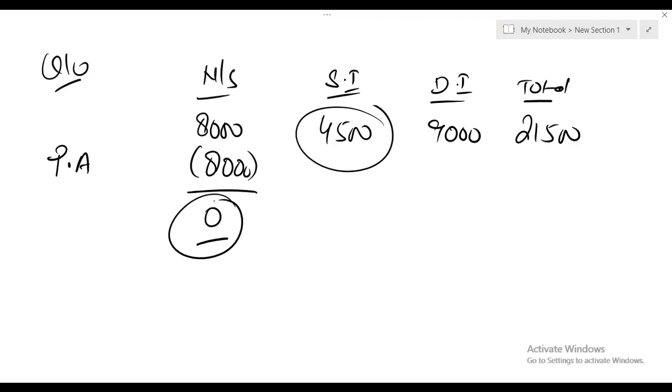Now we are supposed to deduct the remaining personal allowance from dividend income, and we have discussed this concept earlier as well, that you can change the allocation of personal allowance provided that you get a benefit from that. So whenever you come across a question where your entire saving income falls in the starting rate band, it is highly advisable that the remaining personal allowance should be deducted from dividend income rather than saving income. So the remaining personal allowance is 4,500. We will be deducting this from dividend income.